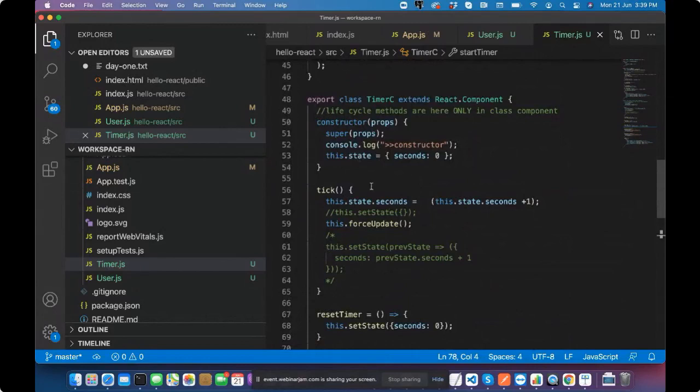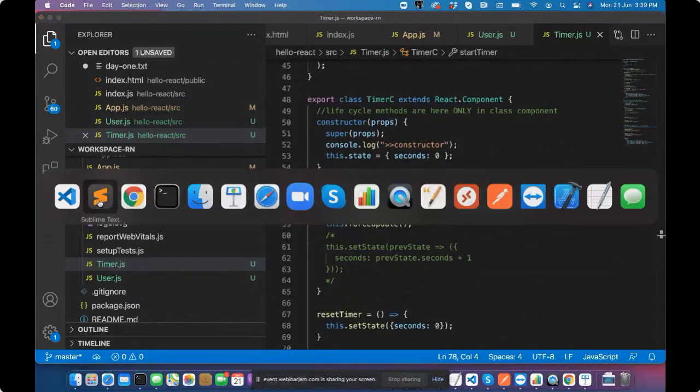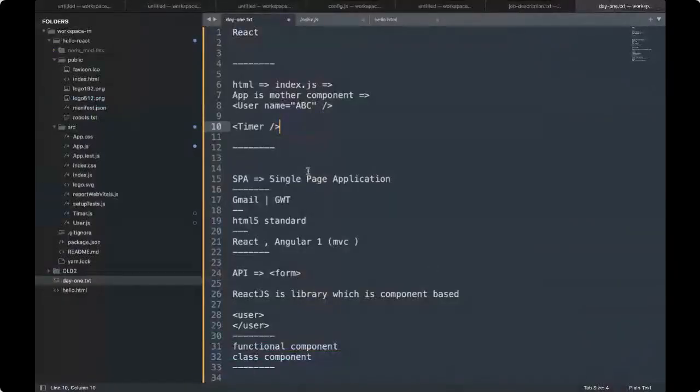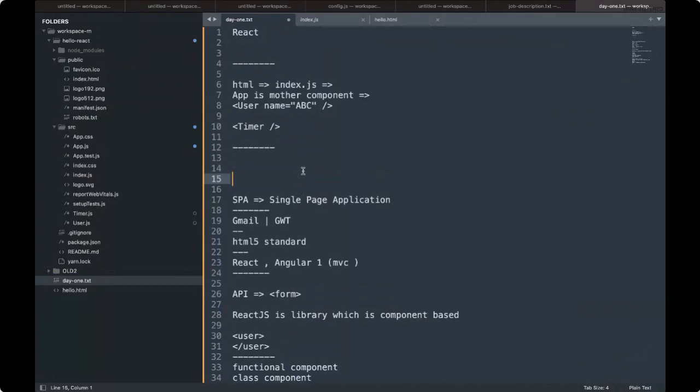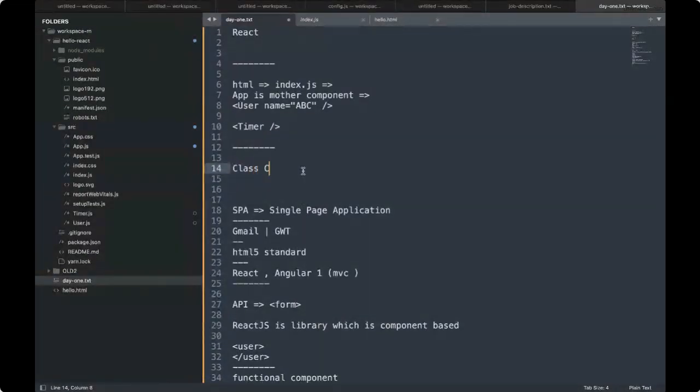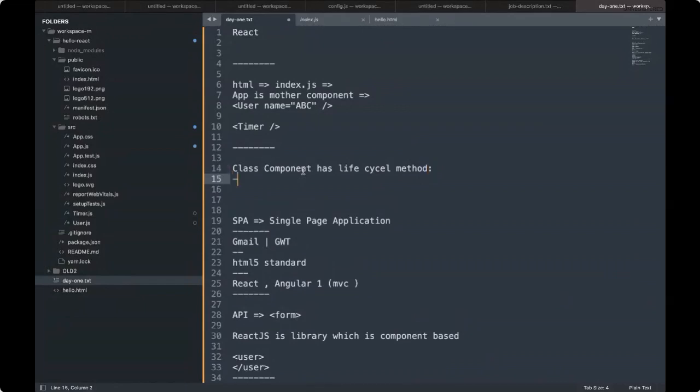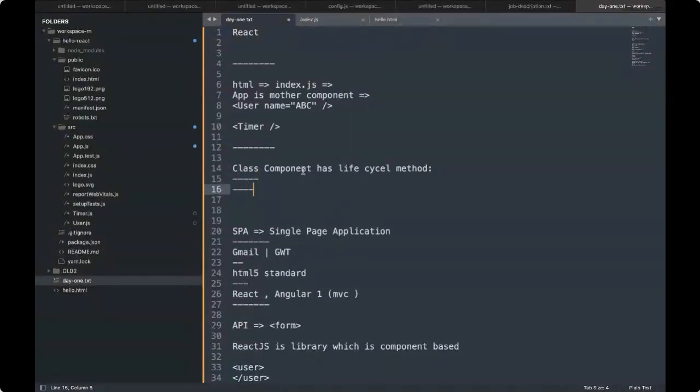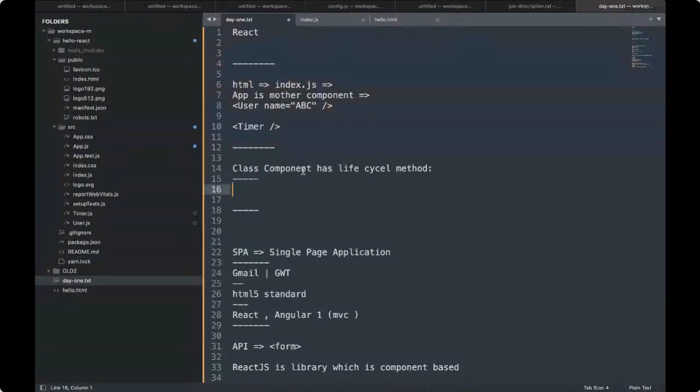So if you look at it from the code perspective, the class has some lifecycle methods. A class component has lifecycle methods, like the life cycle you are aware of in Java and other things. Similarly, we have lifecycle methods here. And here we have a constructor.